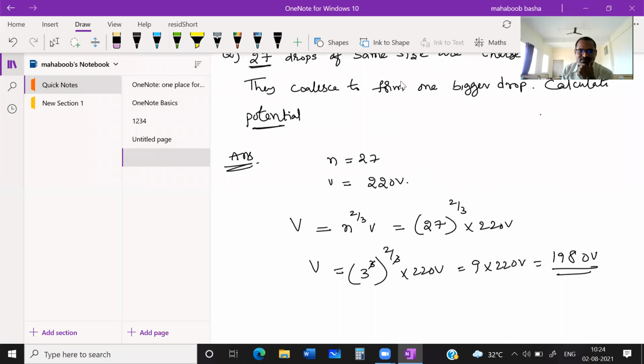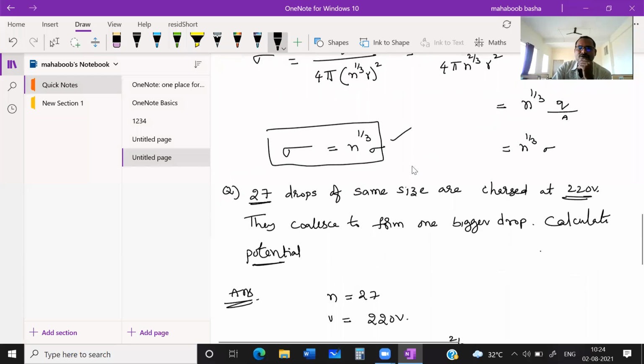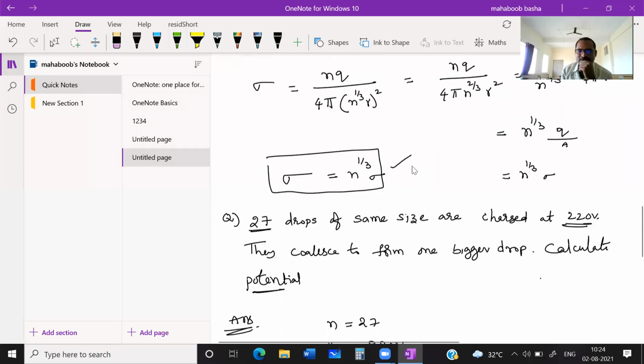Yes. So this will be the answer. Like this we can find. Let us suppose in the question they have given the capacity of a smaller drop as 2 microfarad, then find the capacity of the bigger drop. If they ask, then how to find?